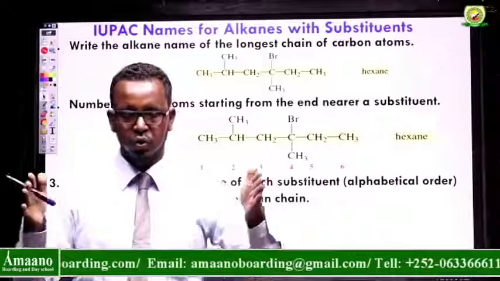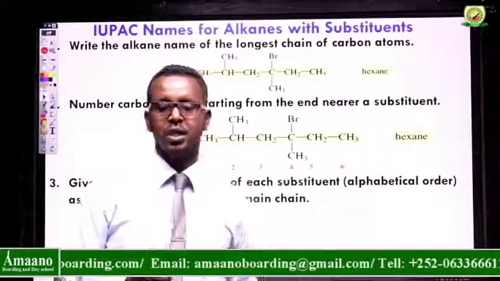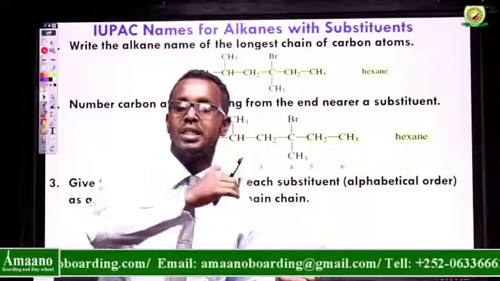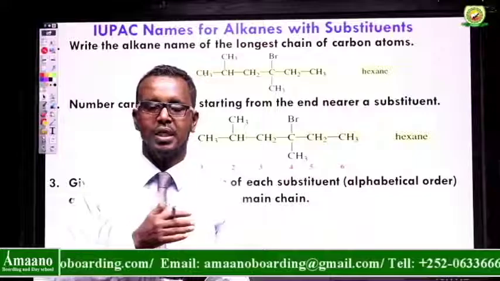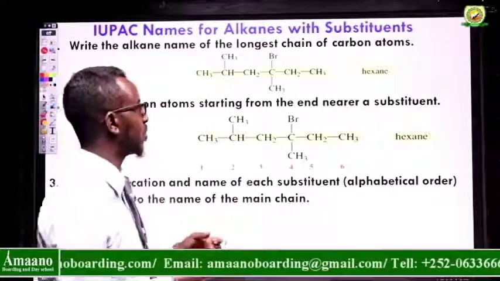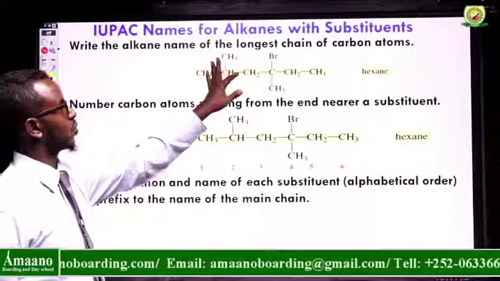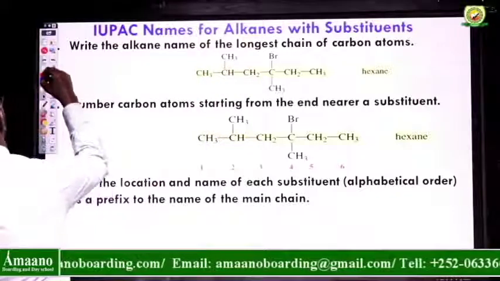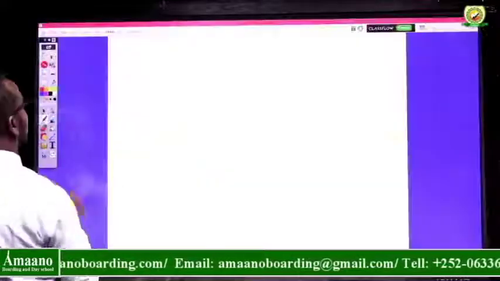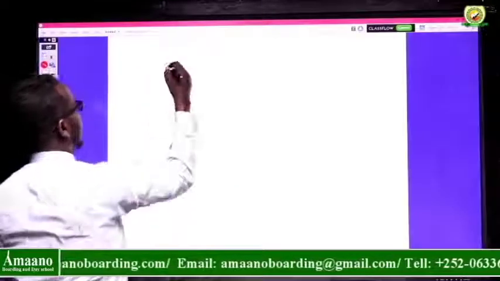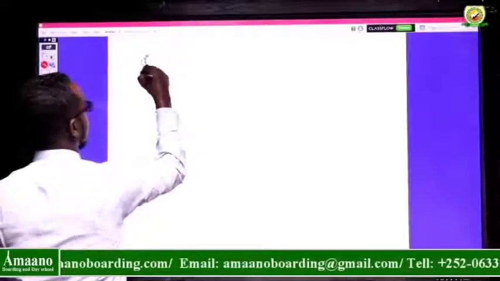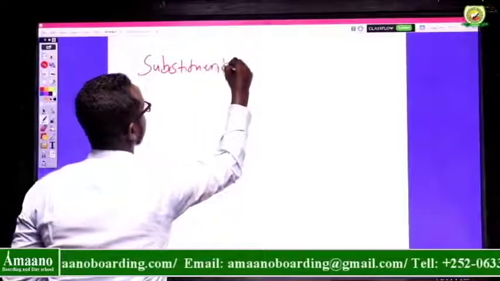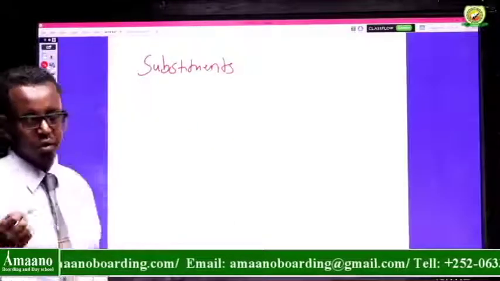Choose the longest chain. What does longest chain mean? The chain that has the highest number of carbons. So for example, here I want to start with this one. Consider here, we have an alkane. So what are the substituents? We already mentioned that one.